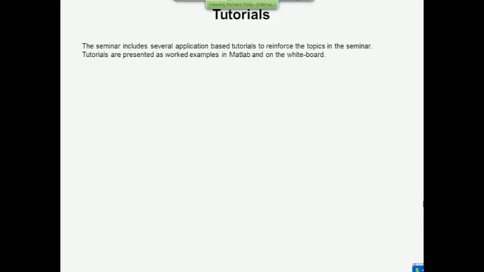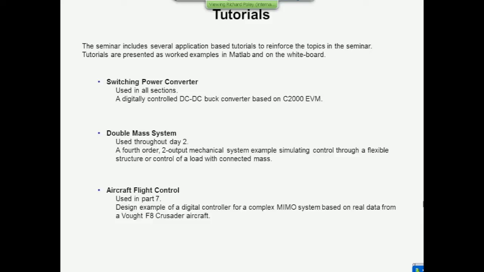We'll be using the same tutorial as yesterday, the switching power converter. That will appear in several places today. So that DC-DC buck converter that we designed a phase lead compensator for, I'm going to reuse that to design the state feedback controller. And then there are two new tutorials.